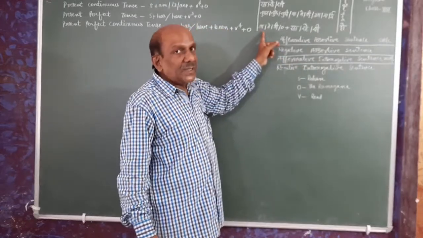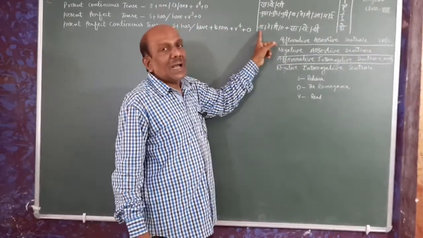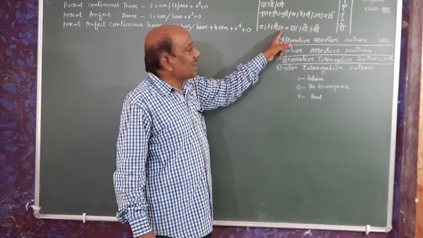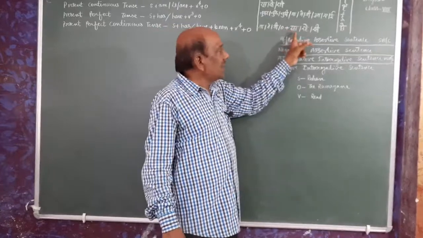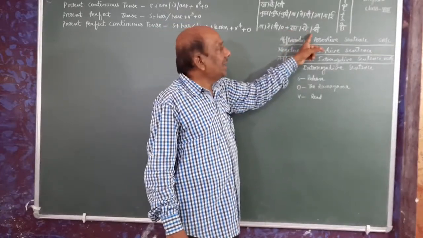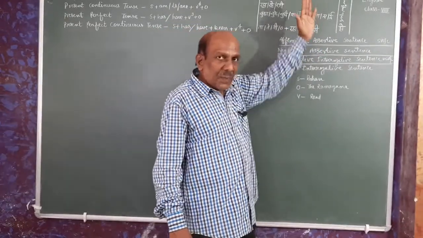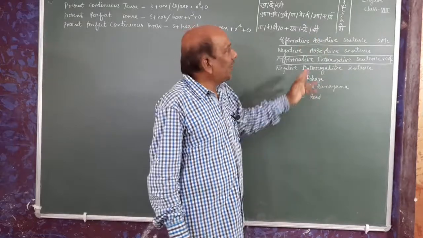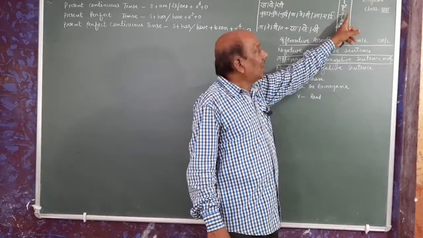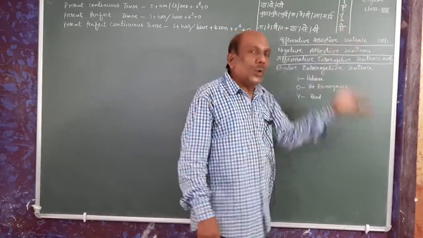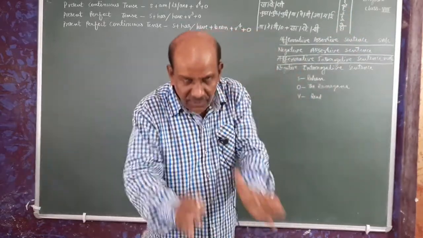In present perfect continuous tense, we have ta, te, ti. Sometimes nothing. It is zero. Zero means nothing. Plus raha, rahe, rahi. In spite of all these things, we have hai or hain or hu or ho in the last.